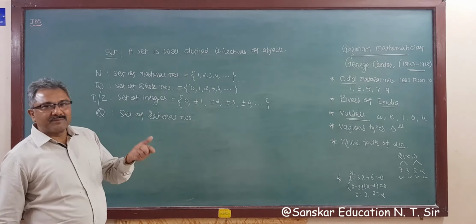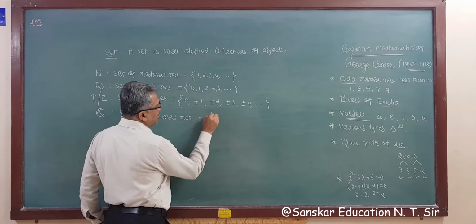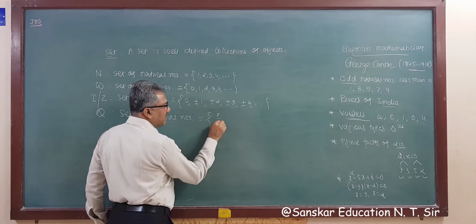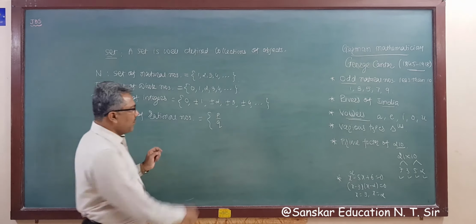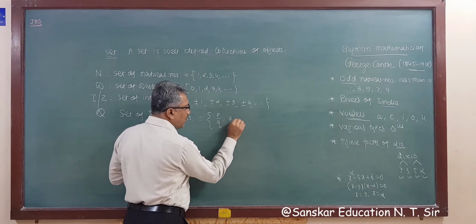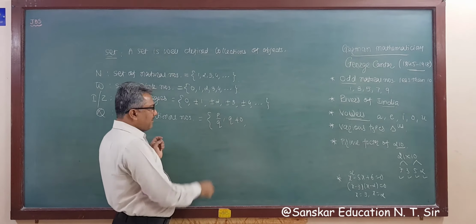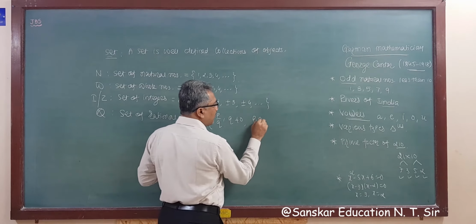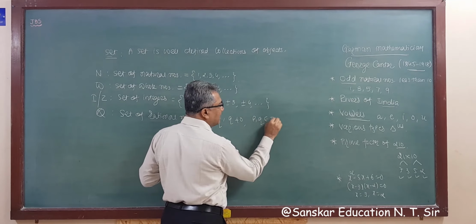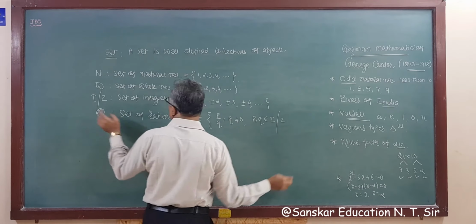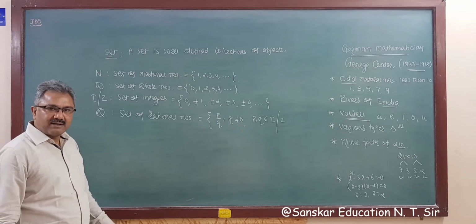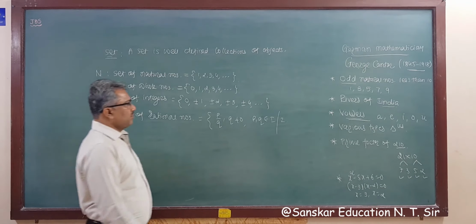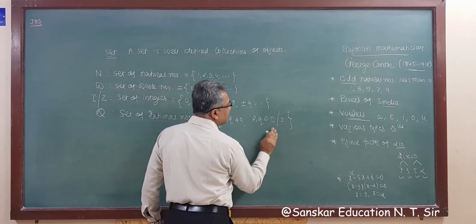The set of rational numbers, Q, is the set of numbers that can be expressed in the form p by q, where q is not equal to 0 and both p and q belong to I, or Z. If you use I, it is the set of integers; if you want to use Z, you can use Z, right? So these are the set of rational numbers.